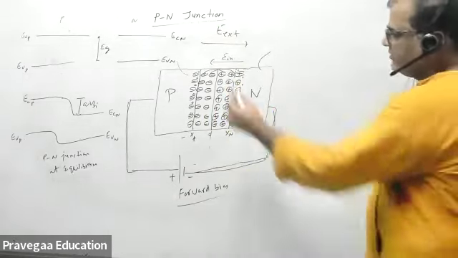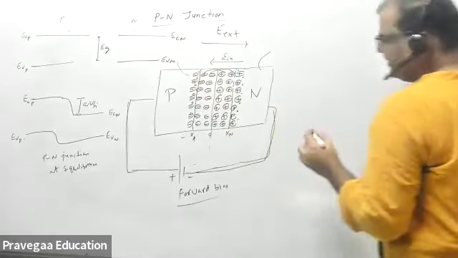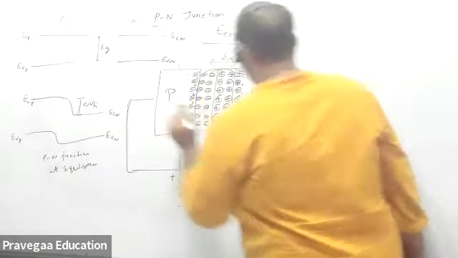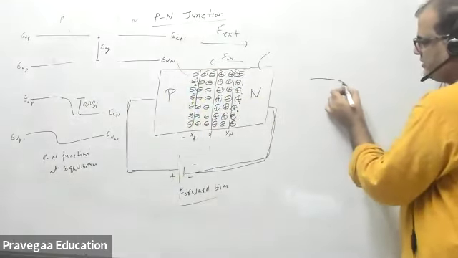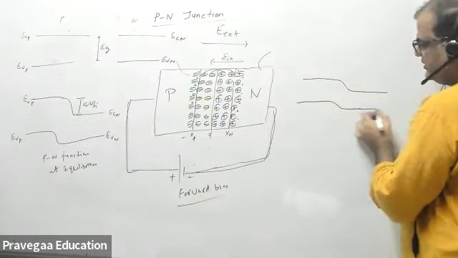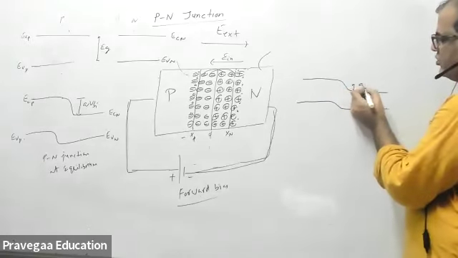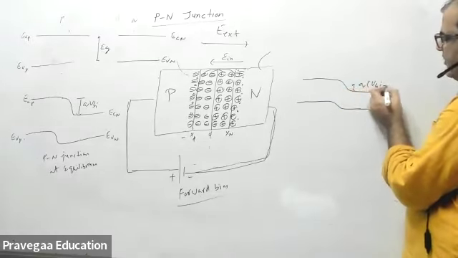Now, because of this external field, which acts against the internal field, the barrier height will reduce. This is called forward bias. The electric field gradient will reduce. So now this is your q(VBI minus V).